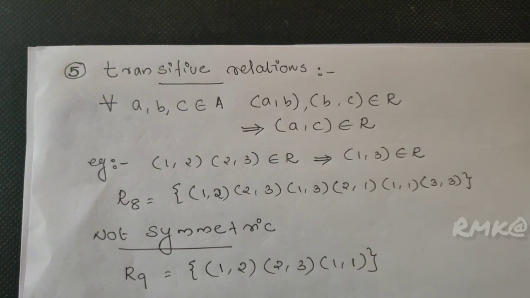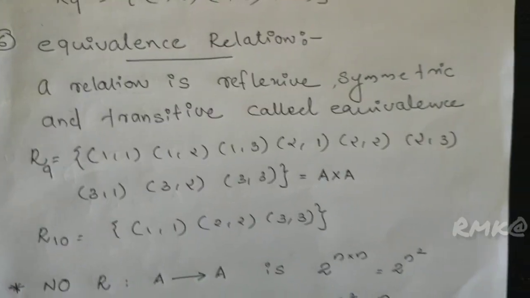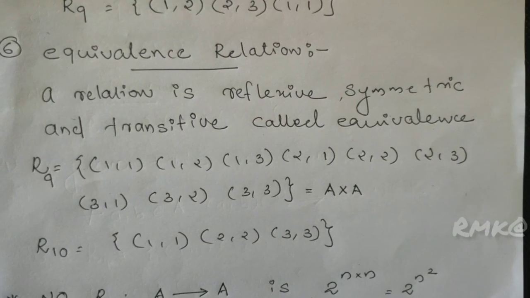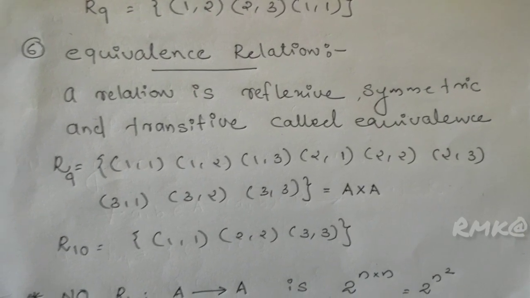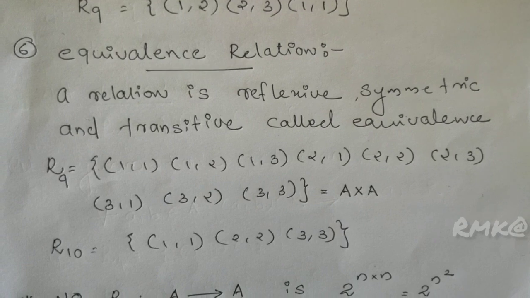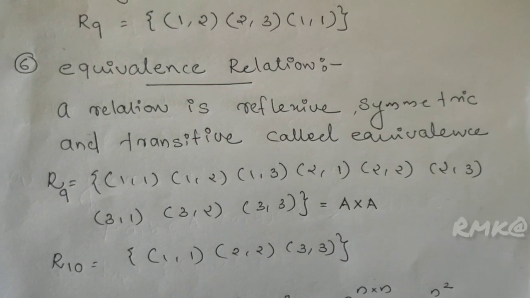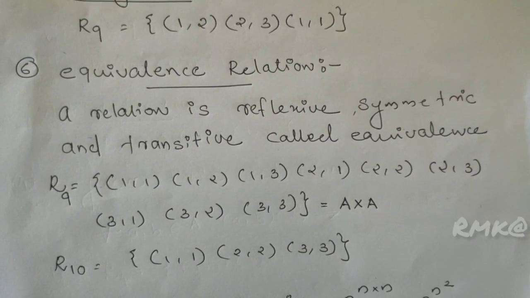Example is R8. Equivalence relation: a relation that is reflexive, symmetric and transitive is called an equivalence relation. Our A cross A is (1,1), (1,2), (1,3), (2,1), (2,2), (2,3), (3,1), (3,2), (3,3), and R10 is (1,1), (2,2), (3,3).